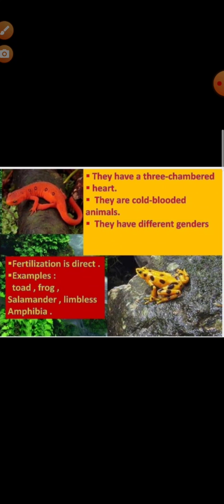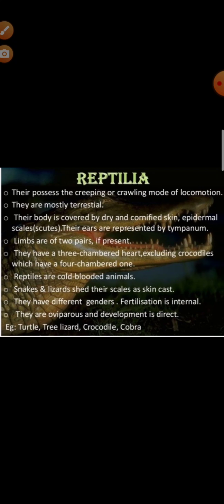So you can give some examples: Rana tigrina, that is the bullfrog, Bufo, that is the toad, Salamandra, that is the salamander. Two to three examples, both the scientific name and the common name. Okay. Our next class is